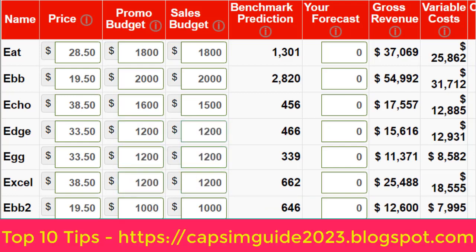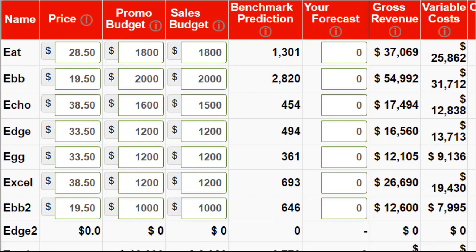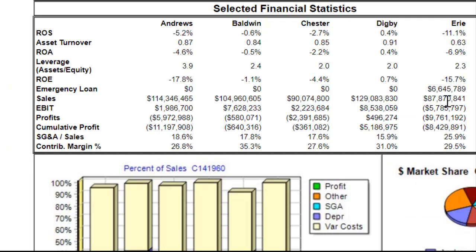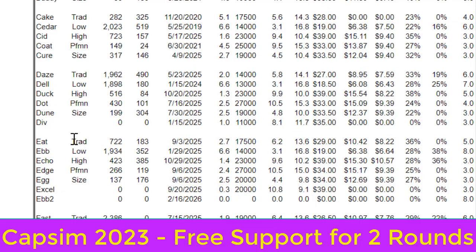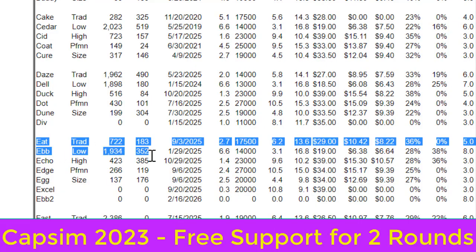But please note that round 3 always, for Capsim 2023, Capstone 2023, has a total market demand recession, so we will sell less than planned. But don't worry about that. From round 4 and 5, we can get back a very good sale and profit and can lead the game from round 6 to 8, right?